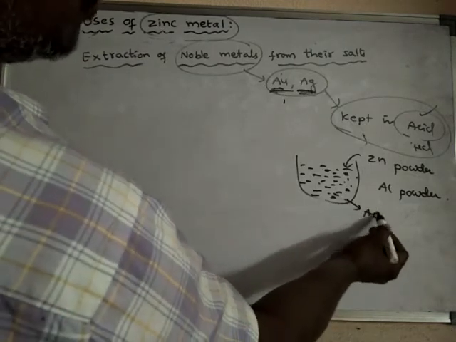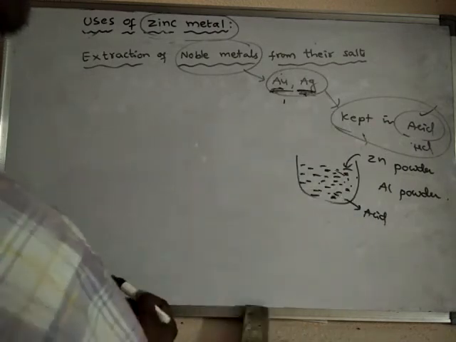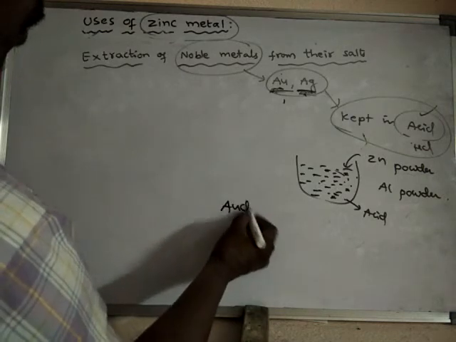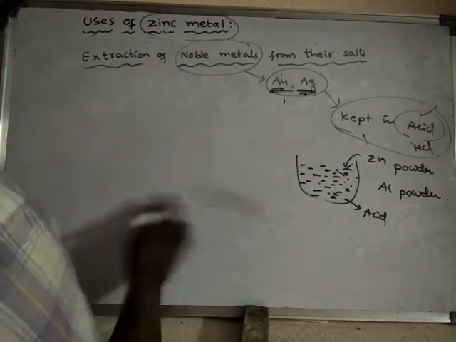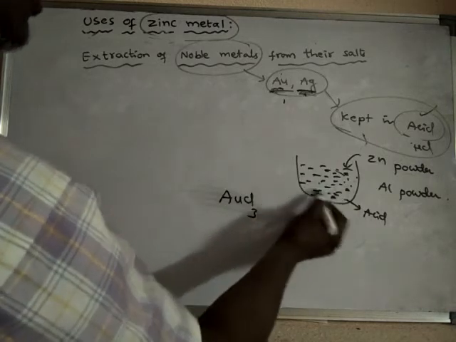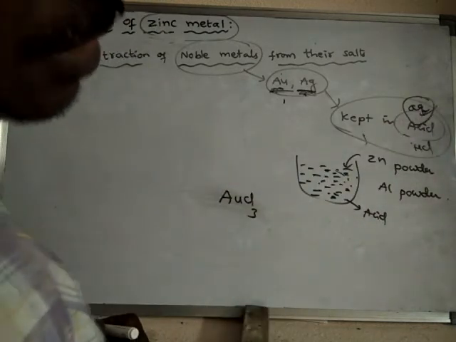the acid in which the gold and silver salts are dissolved, what happens? Actually this is an aqueous solution. Acid is an aqueous solution, aqueous acids.